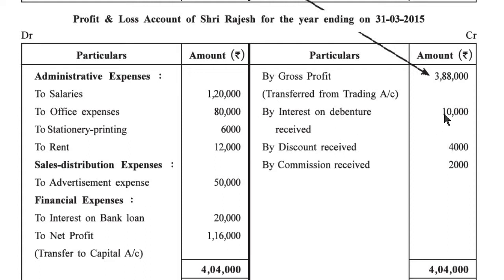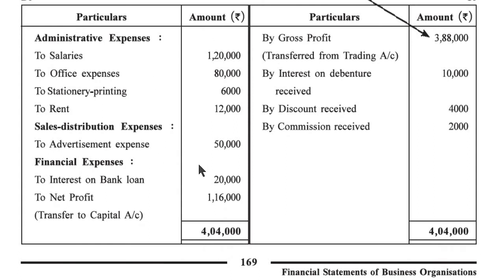By interest on debenture received 10,000. By discount received 4,000 and by commission received 2,000. Credit side total 4,04,000 and when we minus all the expenses, the remaining difference amount is 1,16,000, net profit. This net profit we have to transfer to the capital account.